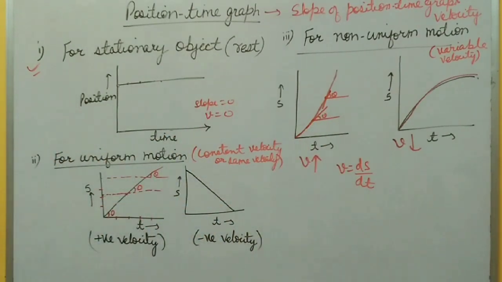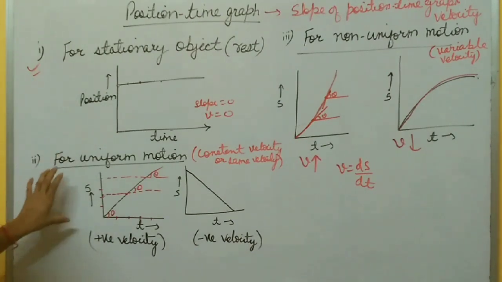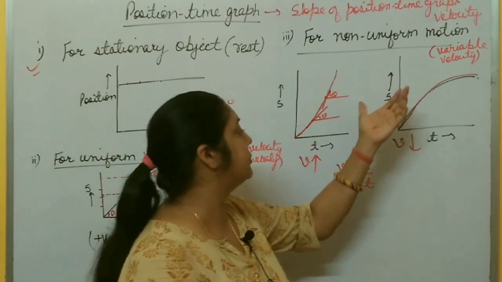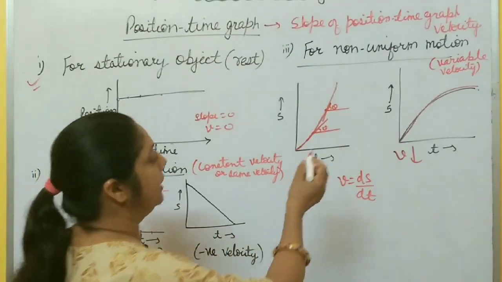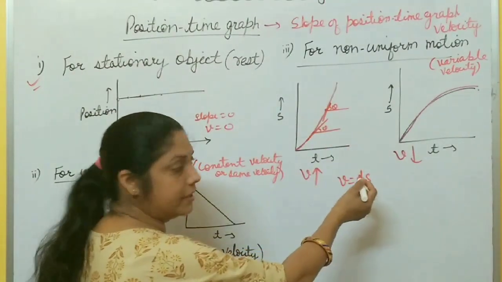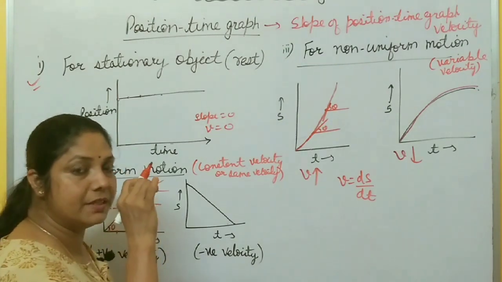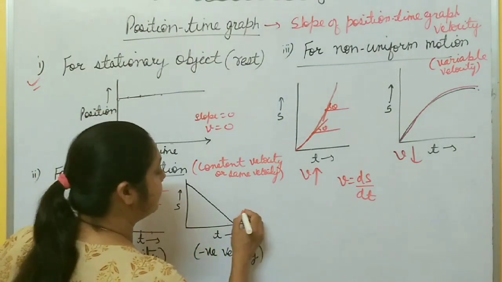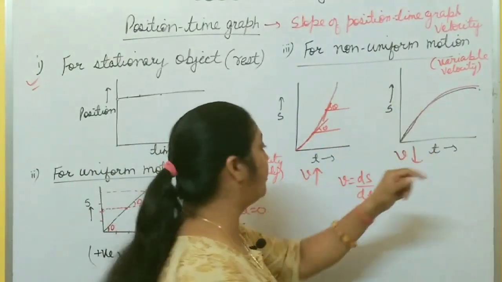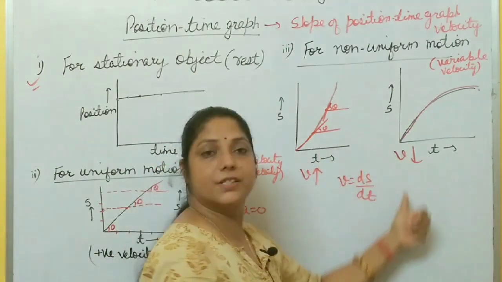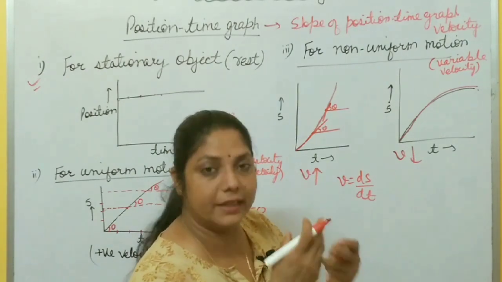So these are different cases of position-time graph. When the object is at rest, velocity is 0. For uniform motion, velocity is constant. For non-uniform motion, velocity increases with time or velocity decreases with time. Okay, one more thing. Here velocity is increasing or decreasing, and here velocity is constant. For uniform motion, constant velocity means there is no change in velocity, so acceleration is 0. There is no acceleration. But for non-uniform motion, with time velocity increases or decreases, it means the body has some acceleration. If there is some change in velocity, the body has some acceleration.